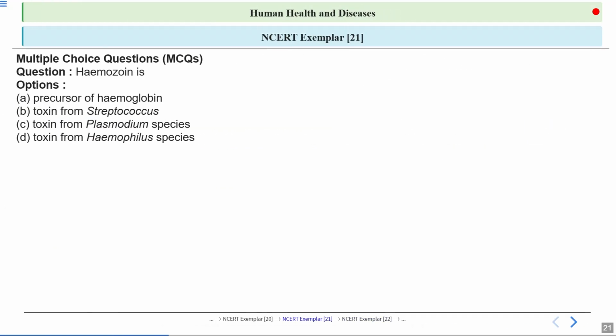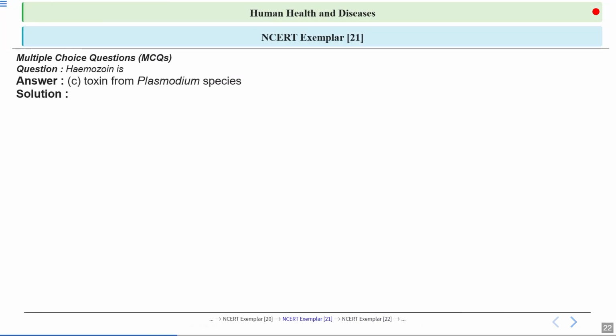Next question, hemozoin is. So you have the options: precursor of hemoglobin, toxin from Streptococcus, toxin from Plasmodium species, or toxin from the Haemophilus species. So what will be the correct answer? Okay, option number C, toxin from Plasmodium species. This is the correct answer.